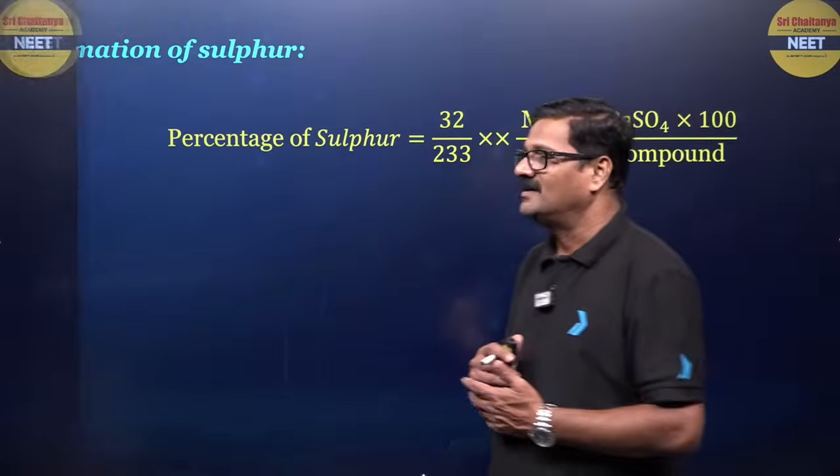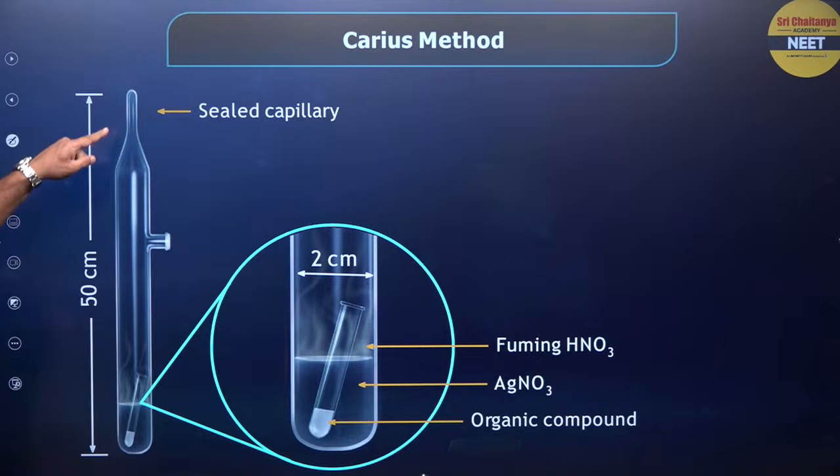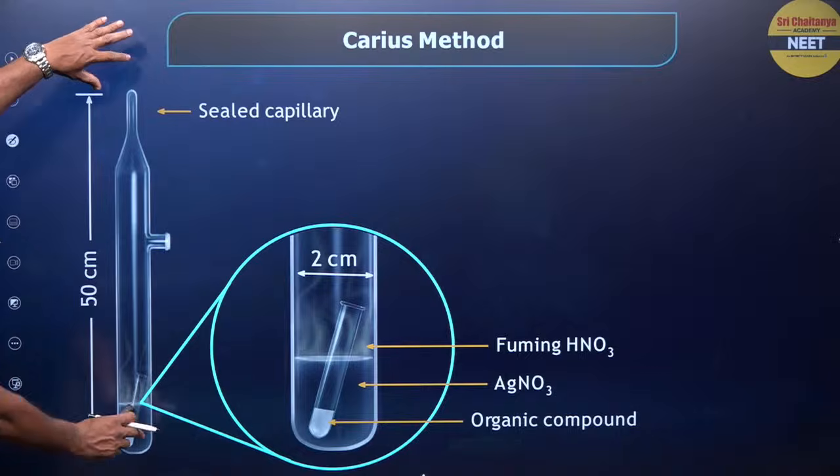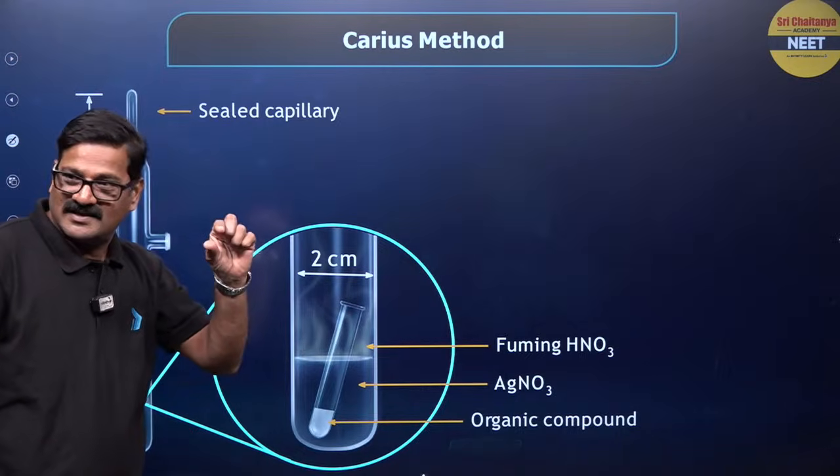Now moving ahead, estimation of halogens. This is how the Carius tube will be. This Carius tube is 50 centimeters long, with 2 centimeters thickness.